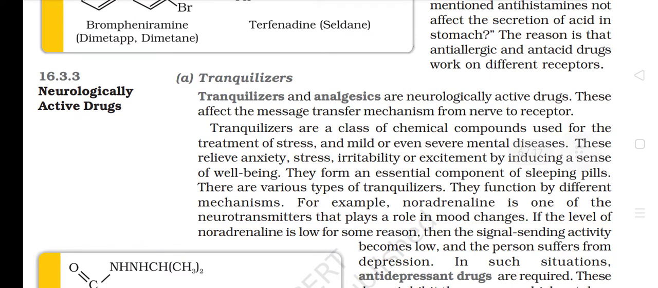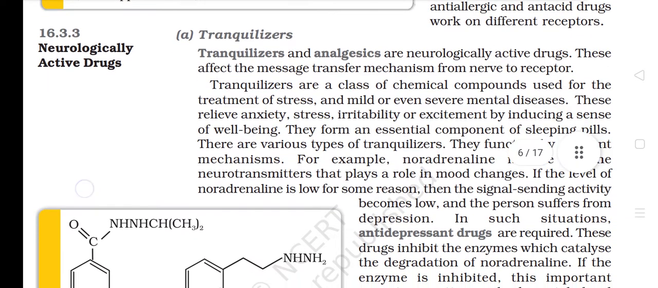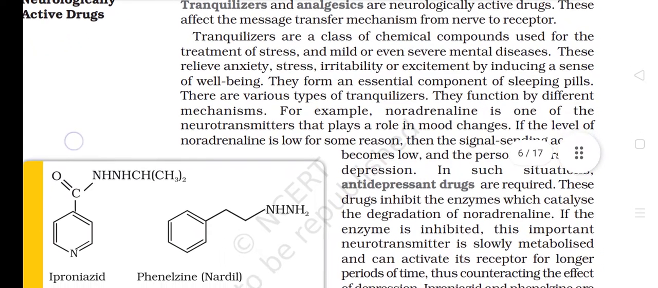16.3.3 Neurologically active drugs. A. Tranquilizers. Tranquilizers and analgesics are neurologically active drugs. These affect the message transfer mechanism from nerve to receptor. Tranquilizers are a class of chemical compounds used for the treatment of stress and mild or even severe mental diseases. These relieve anxiety, stress, irritability, or excitement by inducing a sense of well-being. They form an essential component of sleeping pills.